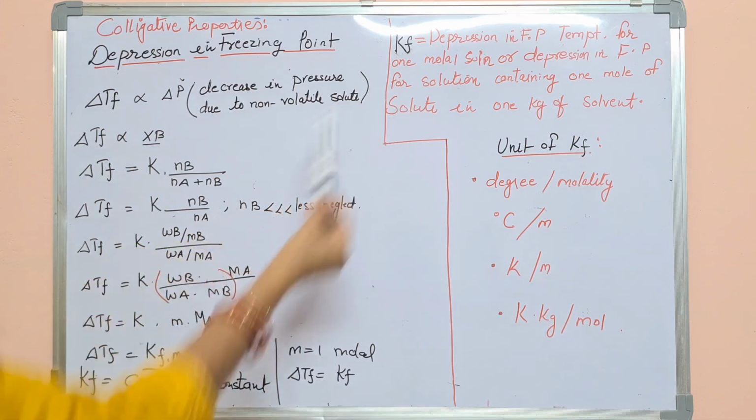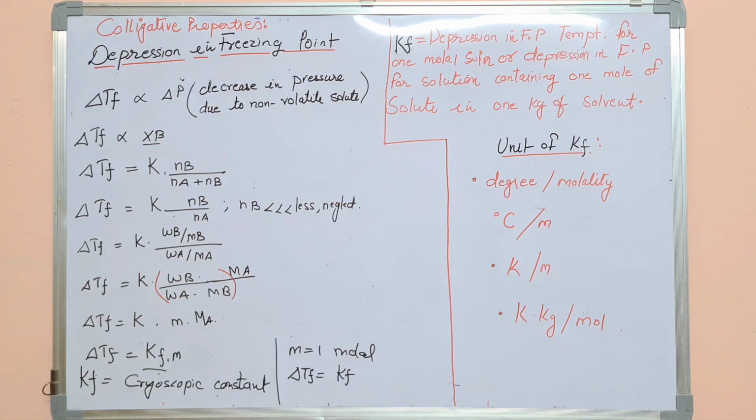This is the definition of molality. Now the unit for KF is the same as KB: degree centigrade per molality, Kelvin per molality, Kelvin kg per mole. As I said earlier also, it is similar to delta TB.